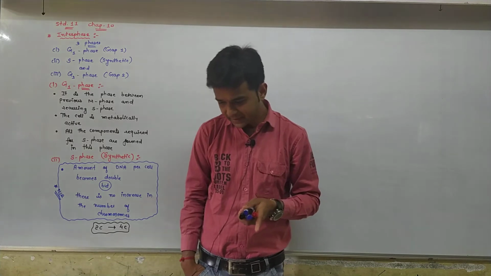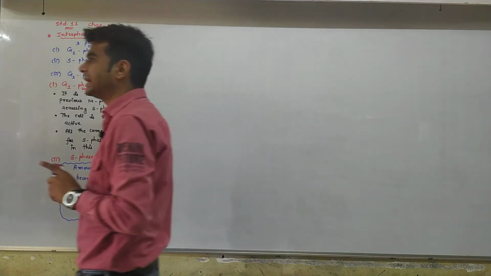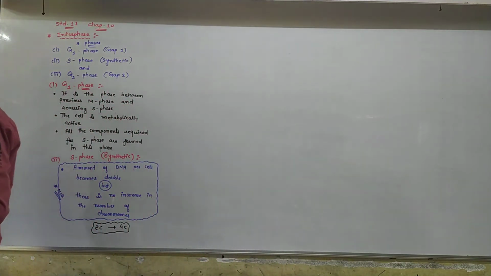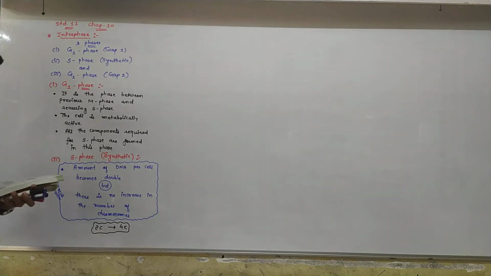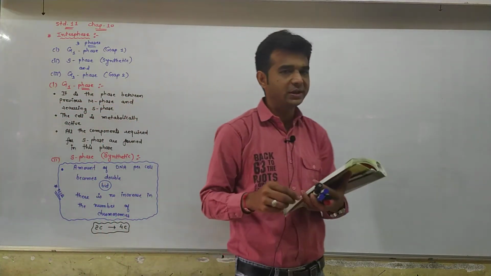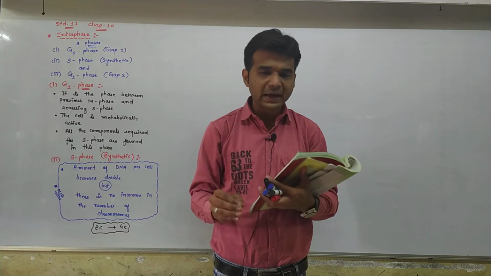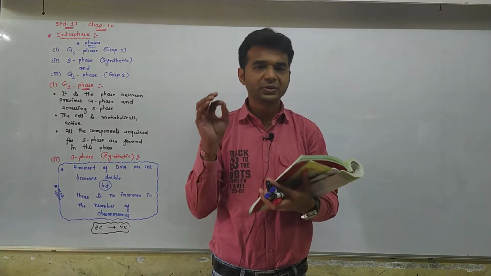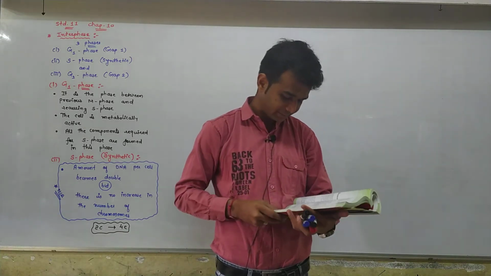The DNA present in the chromosome becomes double, but there is no change in the number of chromosomes. Fine. So this is very important. So in G1 phase, if a diploid situation is there, even after S phase, the 2n situation is there.